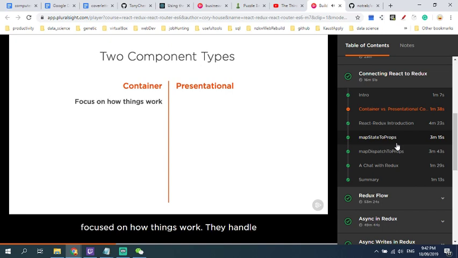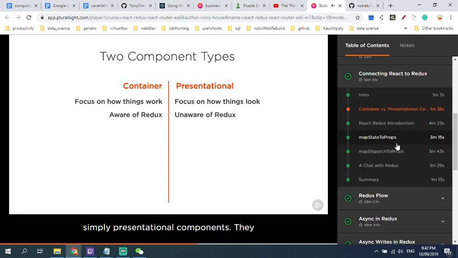Container components are focused on how things work. They handle data and state so that all the child components below can simply receive the data and actions they need via props. That's why they're called presentational components. They're focused on how things look. Container components are the only components in your system that are aware of Redux at all. This is a great thing because it means your child components are simply presentational components. They just receive data and actions via props and contain markup.